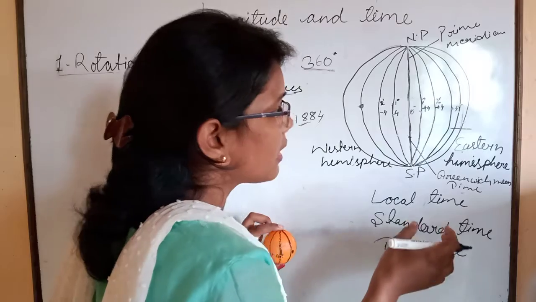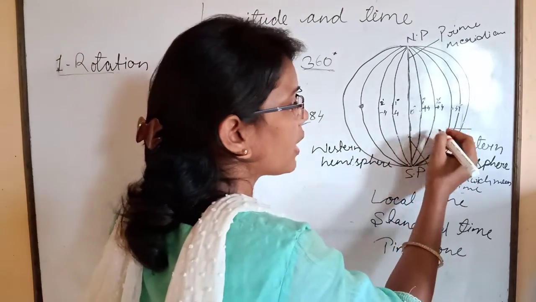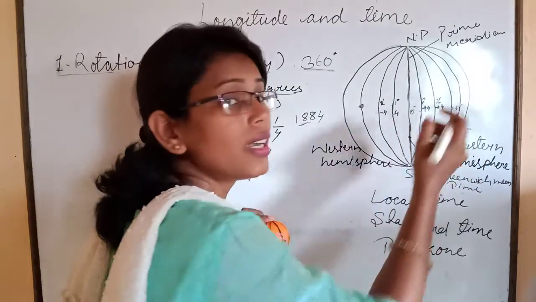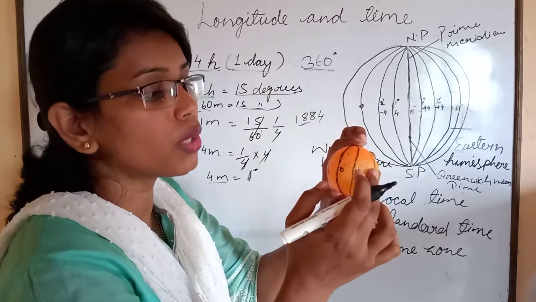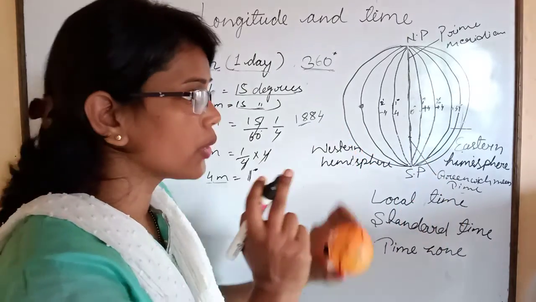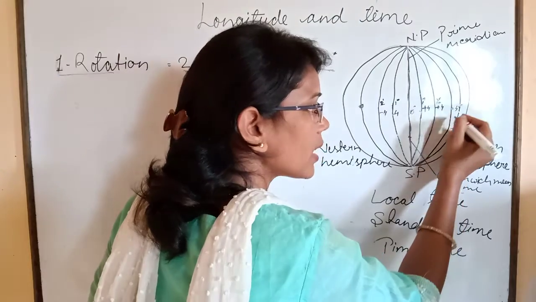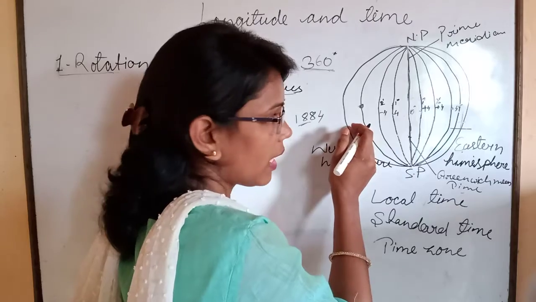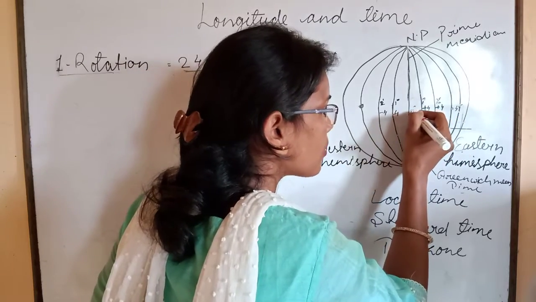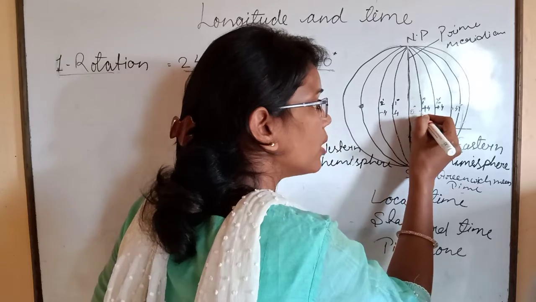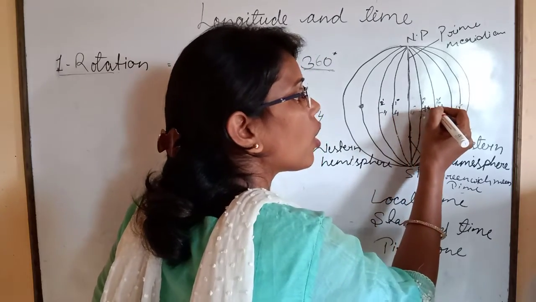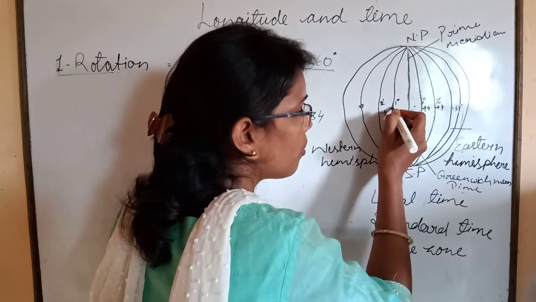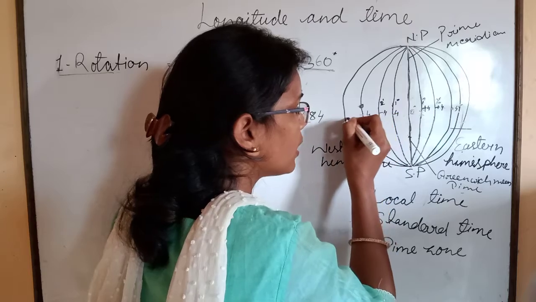Children, in the eastern hemisphere time will be ahead, because we know that the movement of earth is from west to east. So that's why in the eastern hemisphere time will be ahead, and in the western hemisphere time will be behind. So in the eastern hemisphere we will plus 4 minutes on each meridian, and in the western hemisphere we will minus 4 minutes on every meridian.